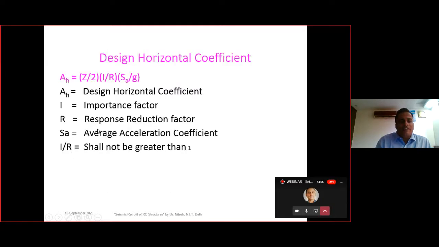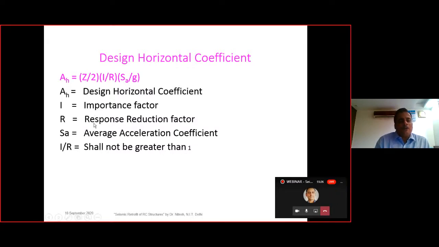And where this AH, that is the seismic horizontal coefficient, is defined as Z by 2, I by R, SA by G. Here I is the importance factor that is dependent upon the importance of the structure. If the structure is more important, say a hospital building, or a historical structure, or a VIP structure, then in that case we have the importance factor as greater than one, and lesser for the less important structures. Then we have the response reduction factor.